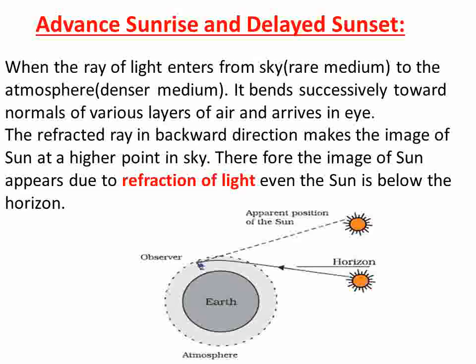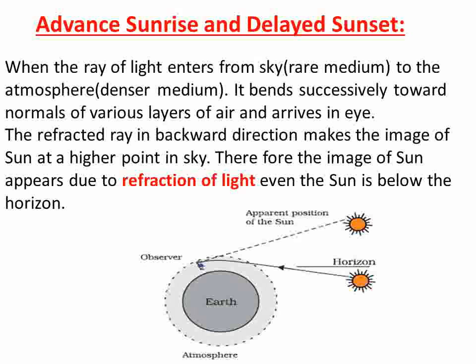The refracted ray in the backward direction makes the image of the sun at a higher point in the sky. Therefore, the image of the sun appears at a higher position due to refraction of light, even when the sun is below the horizon.